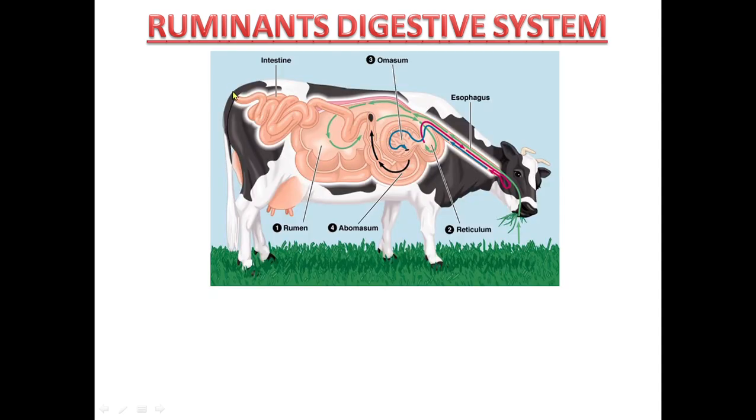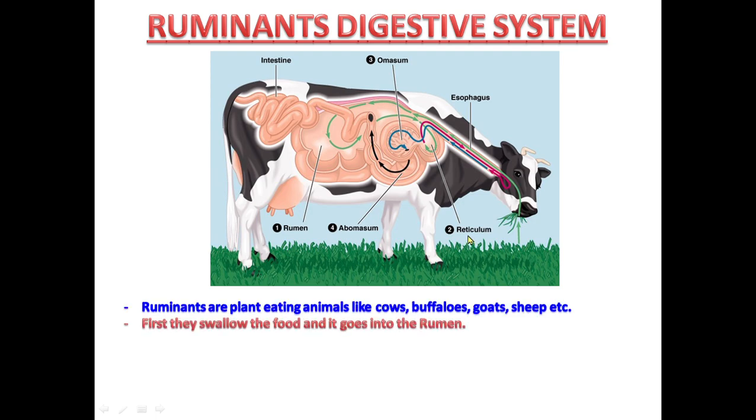Now we will learn about ruminants' digestive system, like cow. Here you can see that ruminants are plant-eating animals like cows, buffaloes, goats, sheep, etc. First they swallow the food. Here you can see the green line and it goes into the rumen. This partially digested food is called cud.